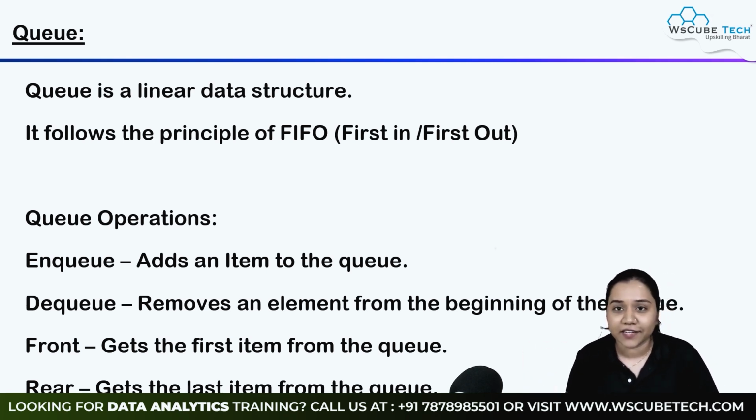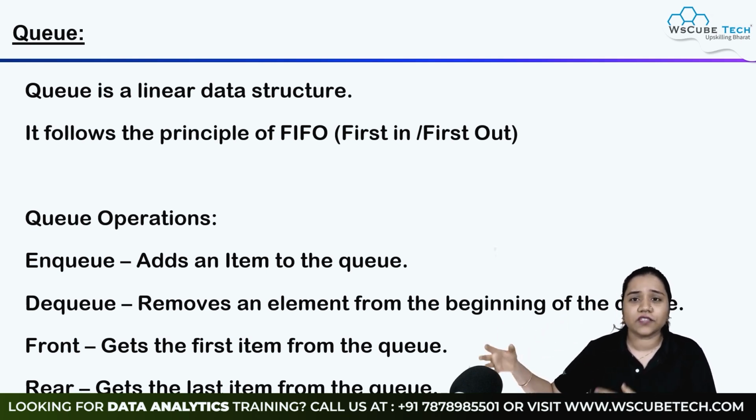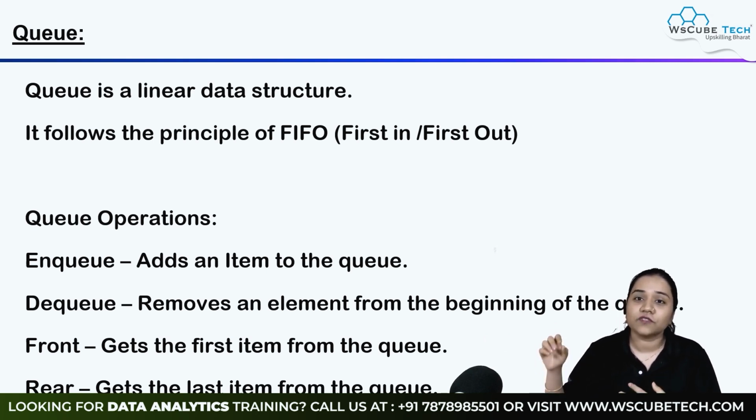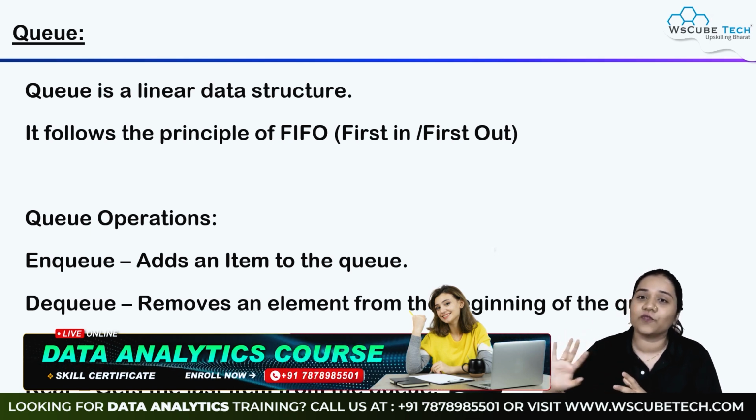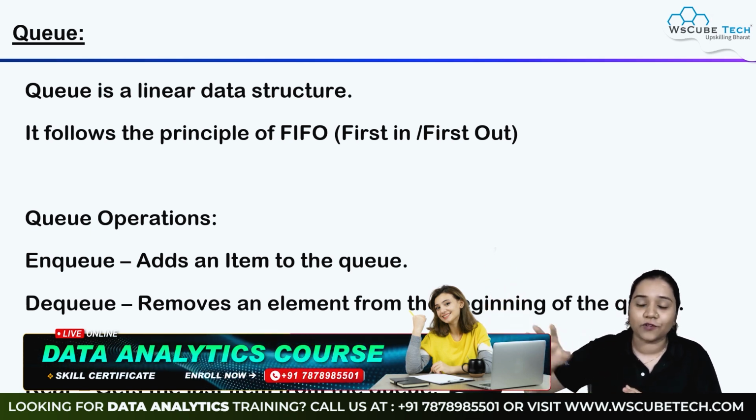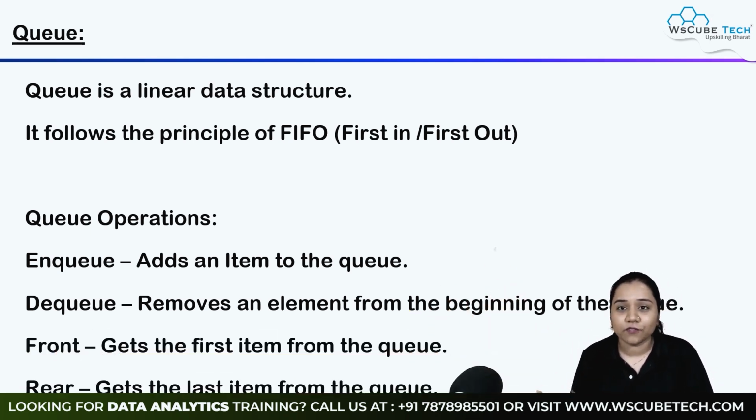So suppose you are standing in a queue. Let's understand it with the help of this example. You are at a theater and you have a long queue. You are standing in a queue and luckily you are standing in front. You are the first person in the queue. Let's say there are 5 to 6 people in the queue and you are the first person there. So you will get the first ticket, right? Not the 6th person. So that is called FIFO, first in, first out. If you came first, you will get the ticket first and you will be leaving first. This is our method of FIFO.